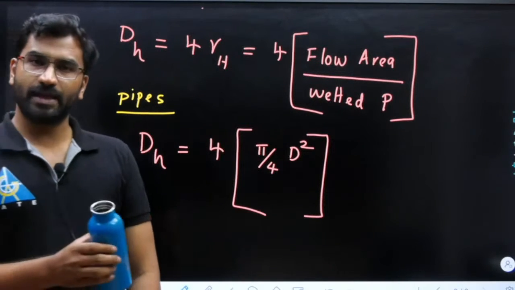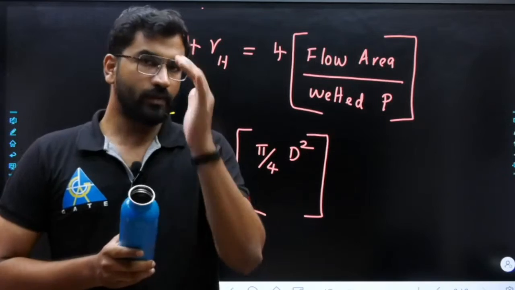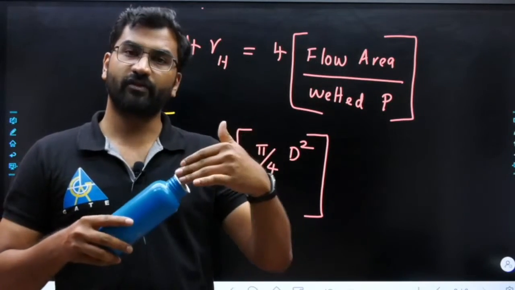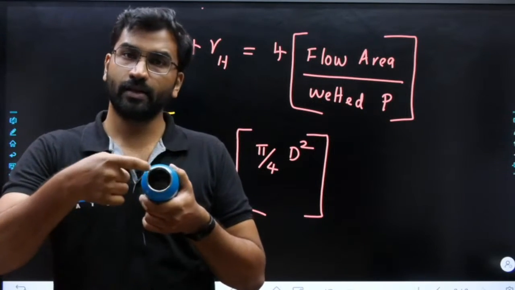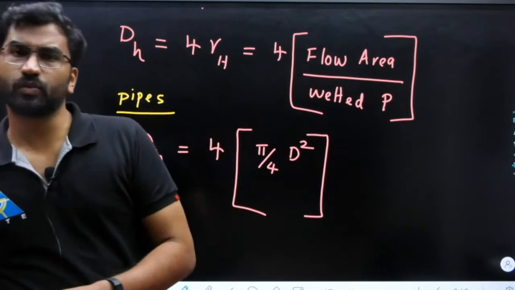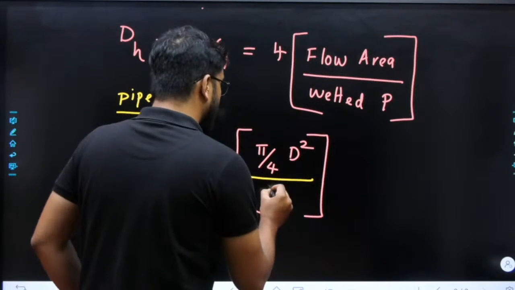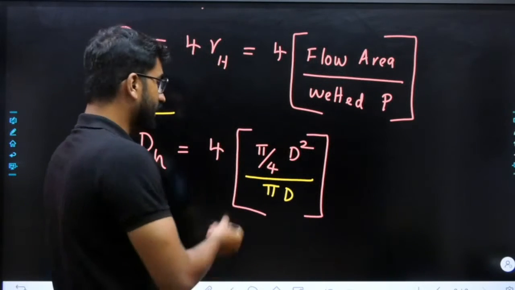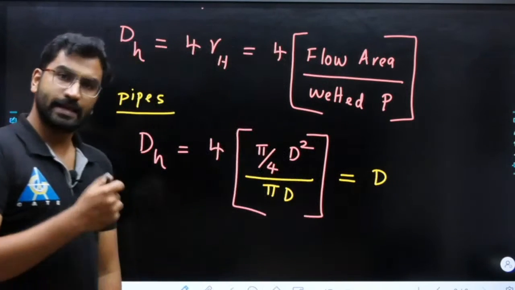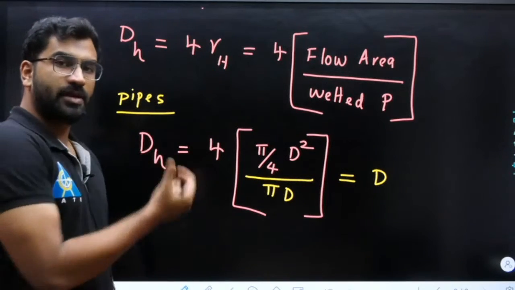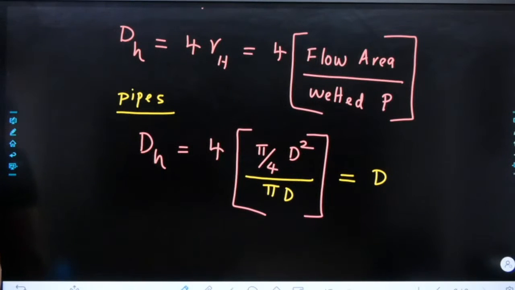What will be the wetted perimeter? Everybody knows what the perimeter is. Now we wanted to know which perimeter will be wet when you have a flow. That is, when water is flowing through this particular pipe, this is the perimeter that is getting wet. What is that value? Perimeter is 2 pi r or pi d. Since we want it in diameter, it is pi into d. So pi pi cancel, 4 4 cancel, d d cancel. So your answer for hydraulic diameter will be the diameter. So the hydraulic diameter for the case of a pipe or tube will be its diameter. Clear? So this is the first point.